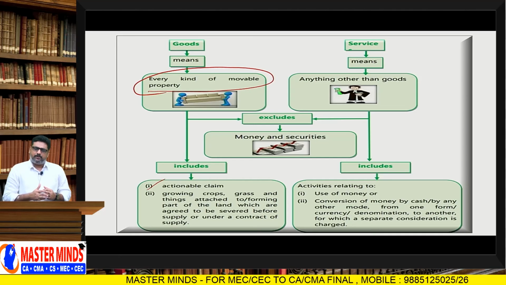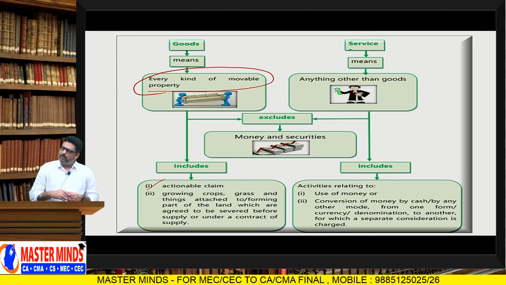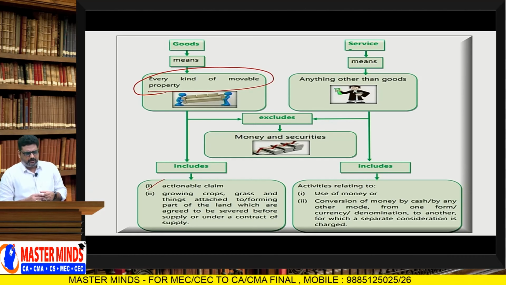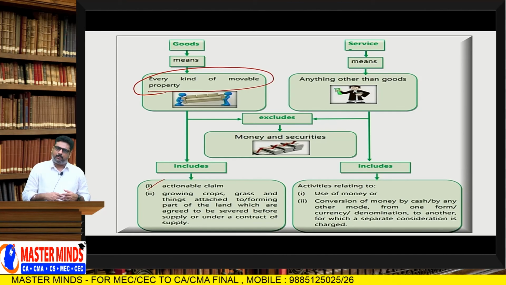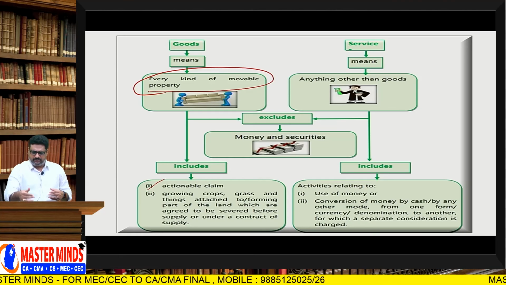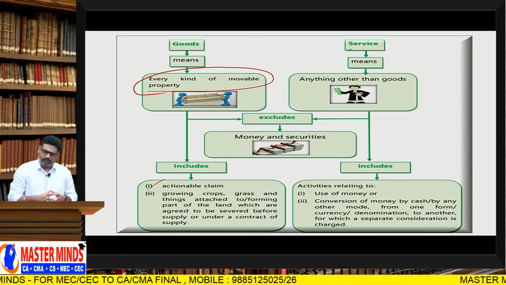Understood? So, sir, okay. That means in order to levy GST on betting, gambling and lotteries, the word is included in the definition of goods, that is okay.